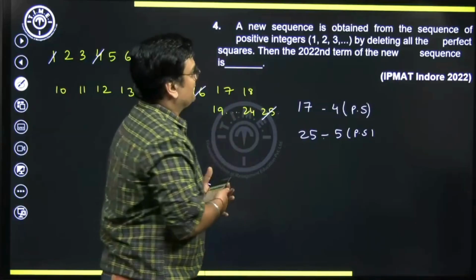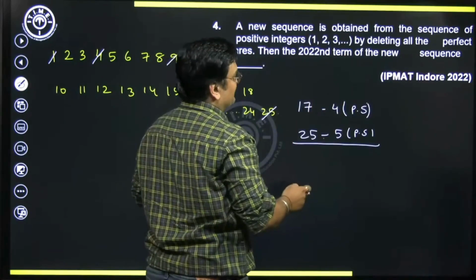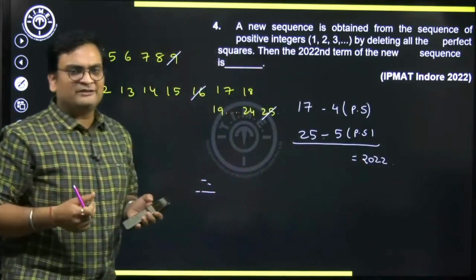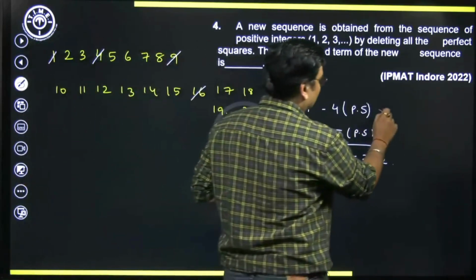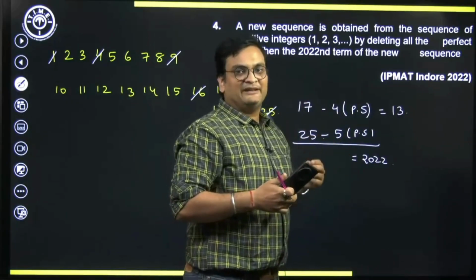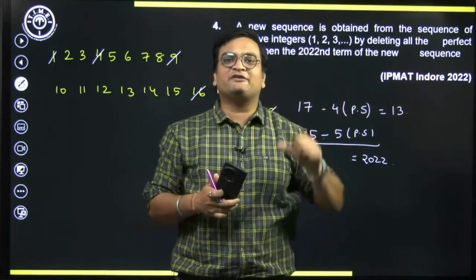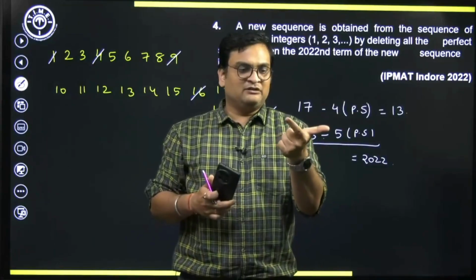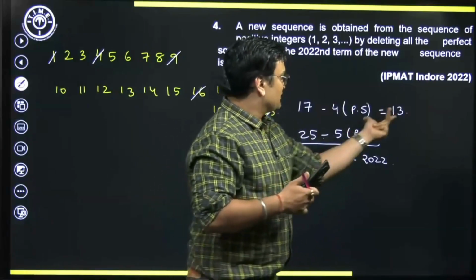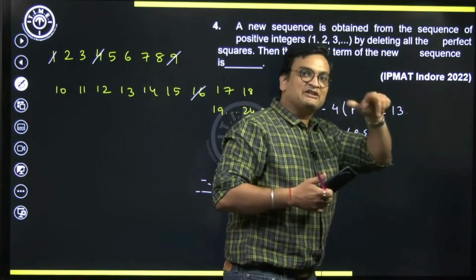Now in this particular question, he's asking us, if he's writing the series by deleting all the perfect squares, what is going to be the 2022nd term? For example, here, what is going to be the 13th term was the question. So how do I decide the 13th term? I need to realize, when you're writing till 13, how many perfect squares will you eliminate? Probably you'll eliminate 1, 4, 9 also. 16, will I eliminate? Probably yes. Why? Because if I eliminate even 3, I should have gone till 16, 13 plus 3. So that means 16 will also be eliminated.